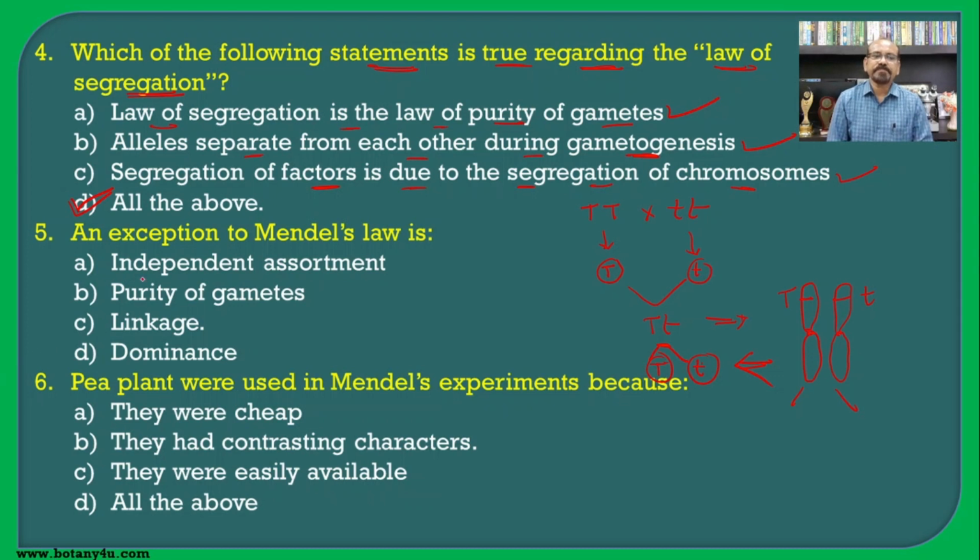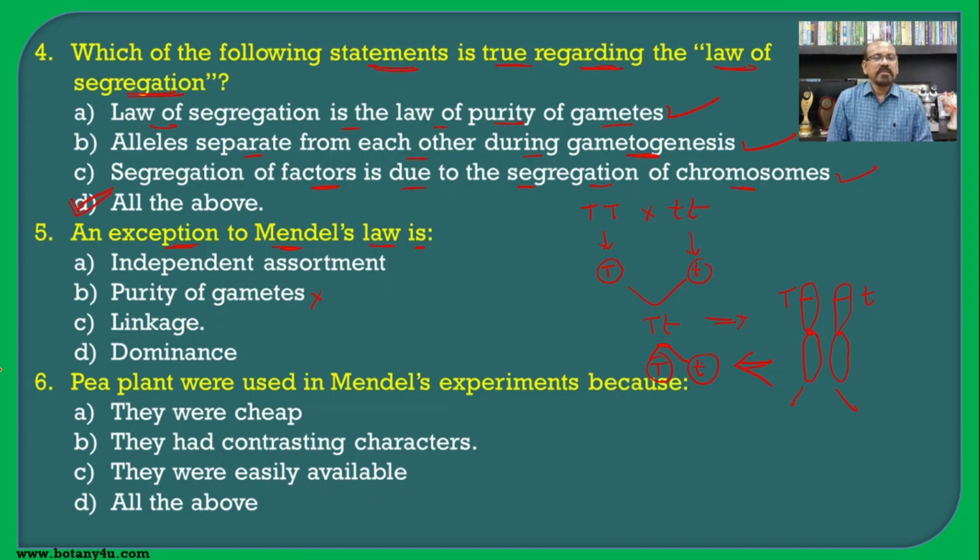An exception to Mendel's law is, as we have already seen, the law of segregation is universal, hence there is no exception for it. So the law of purity of gametes is not the answer here.